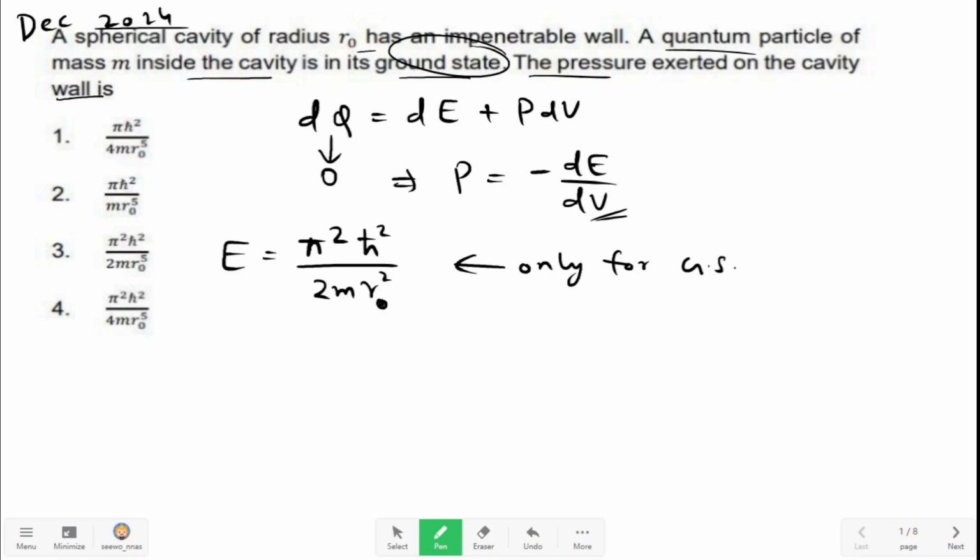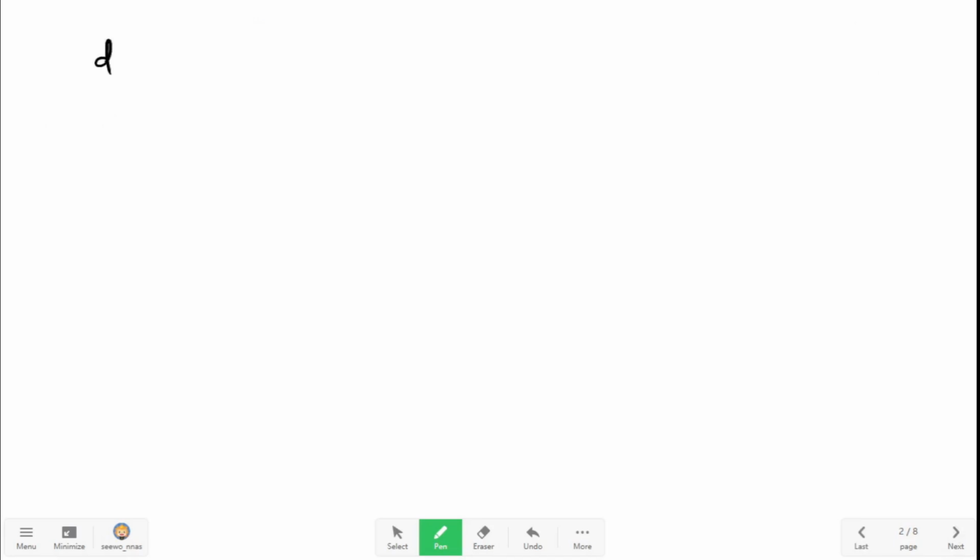Now to get the pressure, we have to find this derivative, minus dE upon dV, but E is not written in terms of V, so we can use the chain rule and write P is equal to minus dE by dr0 divided by dV by dr0. This is equation A. Let us first find dE by dr0.